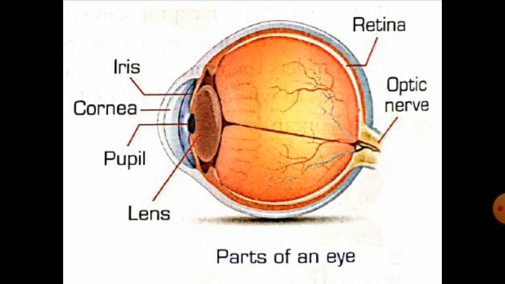Behind the pupil the lens is present, and with the help of the optic nerve the image is formed on the retina, which is present at the back of your eye. So this is all about the structure of your eye.